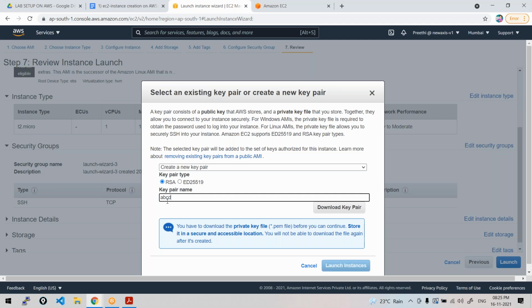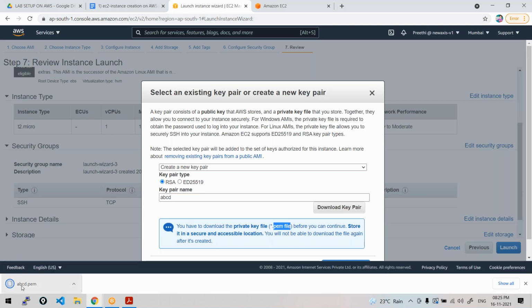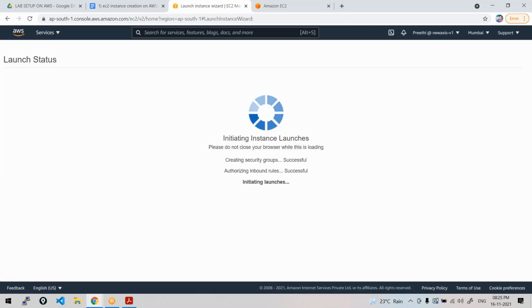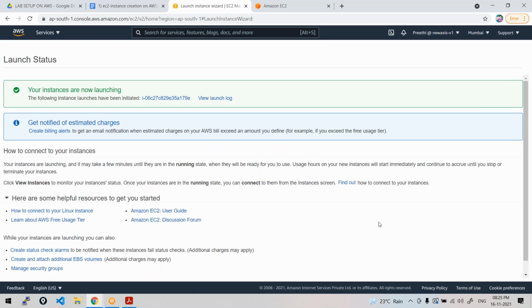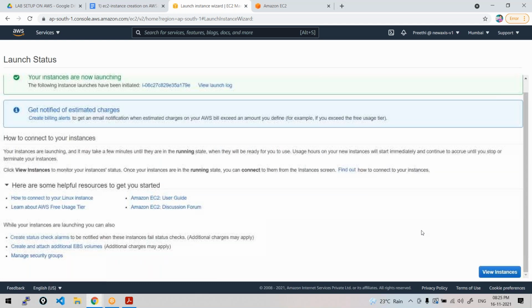So till then, just put some key pair name like ABCD, and you should download the key pair. We need it to connect to the instance. See, it will be downloaded as a PEM file. Can you see that? Keep the key file safe and secure in your system, and launch the instance. That's all. Your instance will be launched.